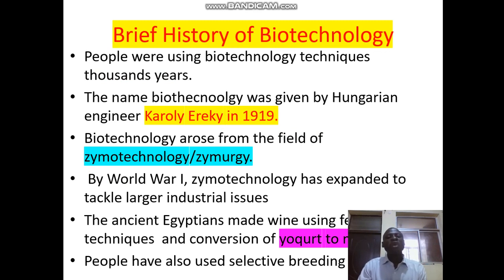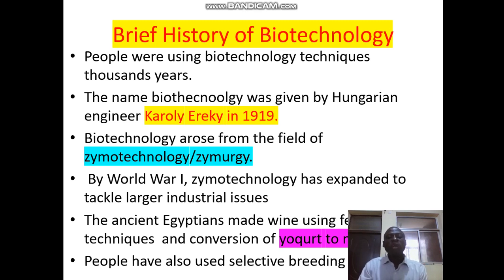Let's look at the brief history of biotechnology. Now, people were using biotechnology techniques thousands of years ago, but they did not really know that they were even using biotechnology. The name biotechnology was given by Hungarian engineer Károly Ereky in 1919. Biotechnology arose from the field of zymotechnology or zymurgy, which we normally refer to as producing a new product.